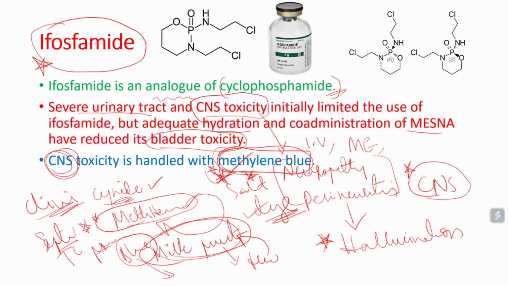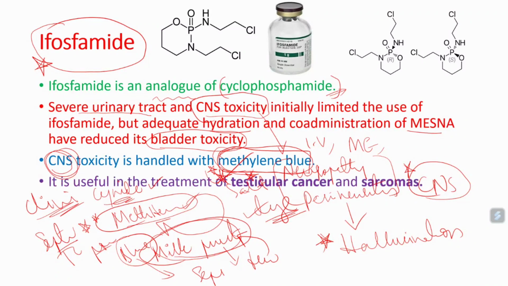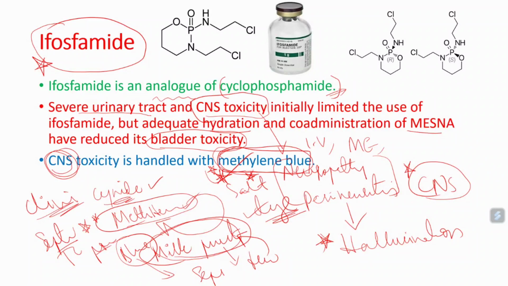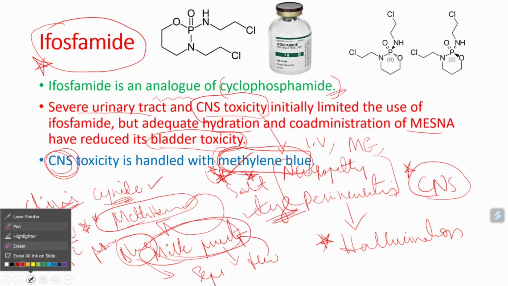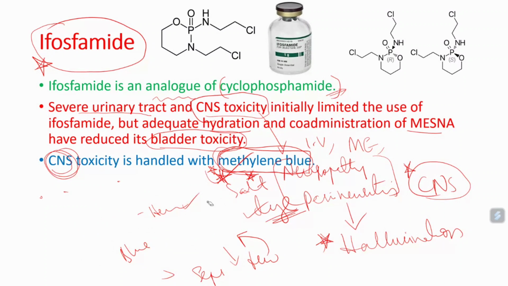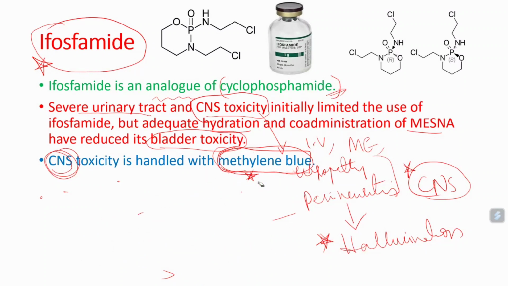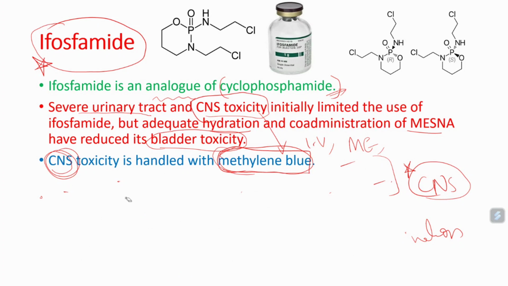It is also sometimes used in septic shock conditions. Methylene blue is used in certain septic shock conditions, and it also has some other important uses. We'll discuss methylene blue in some other lecture. These are some basic things about methylene blue you have to remember. If a patient has toxicity due to ifosfamide, especially CNS toxicity, methylene blue is commonly used.